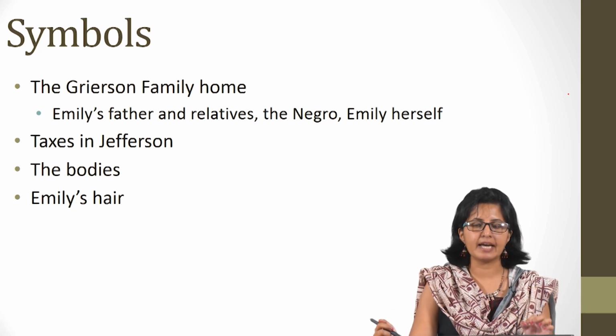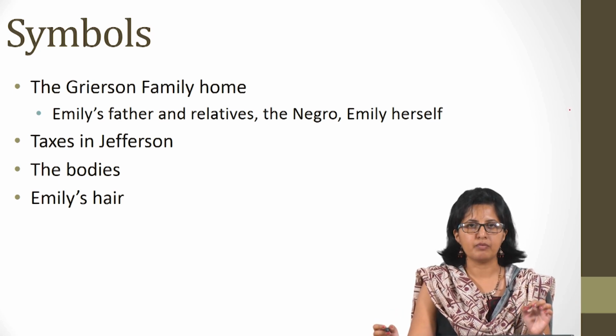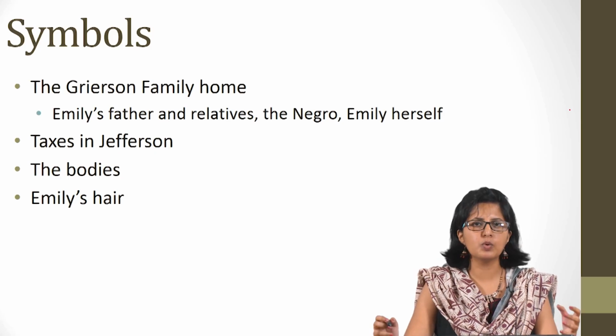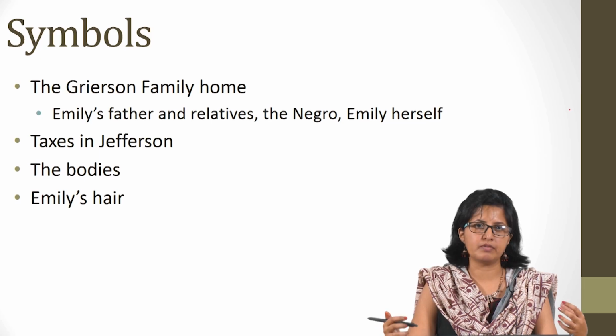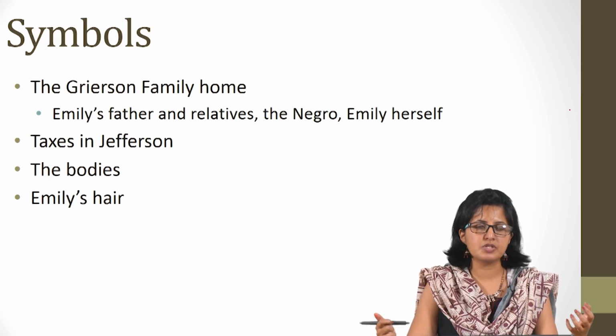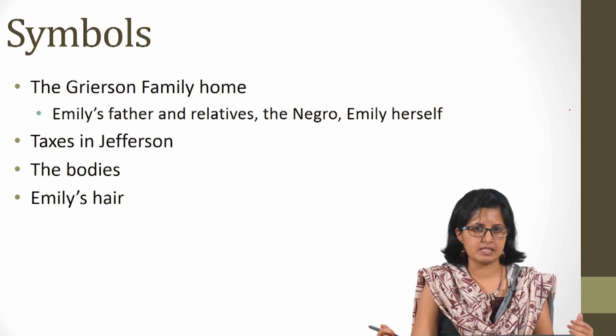And Emily's hair itself emerges as a very predominant symbol, and that also comes across as a kind of reference, an indication of Emily's sexuality. And the presence of her hair also serves this purpose of unraveling the mystery of the story, as we would see towards the end.